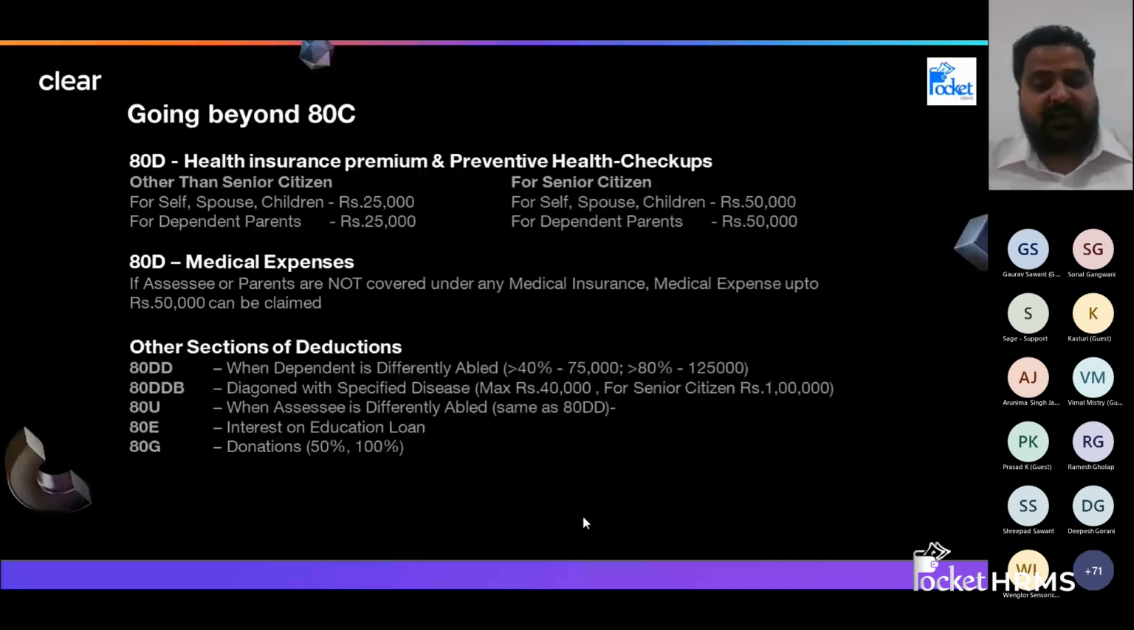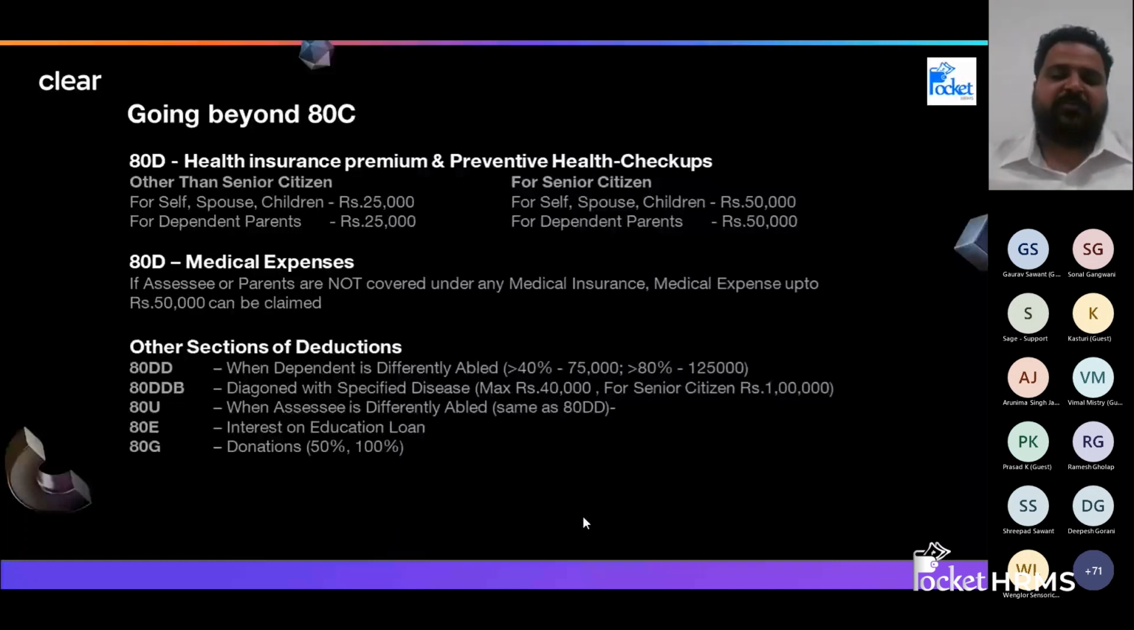I'm talking about in 80DD, that if we have a disabled dependent or differently abled dependent on us, and if the disability is more than 40% but less than 80%, you can claim a straight amount of 75,000 as deduction. If it is more than 80%, you can claim 1,25,000 without any proofs. Just a certification of disability will be required. Apart from that, no other proof is required.